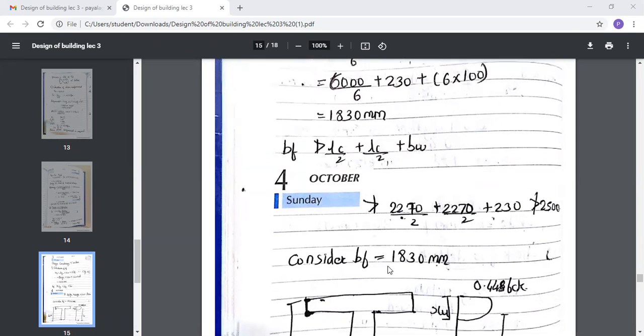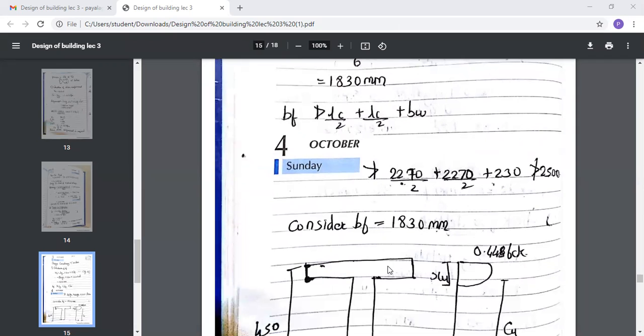So we are going to consider the width of flange as 1830 mm. Do up till here and let me know after completing.